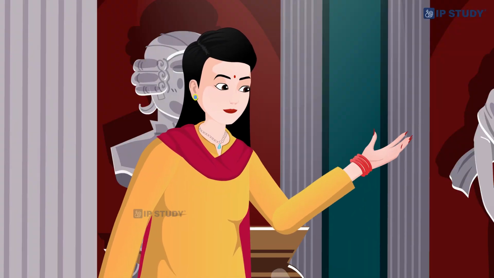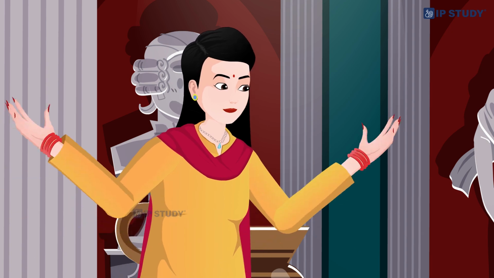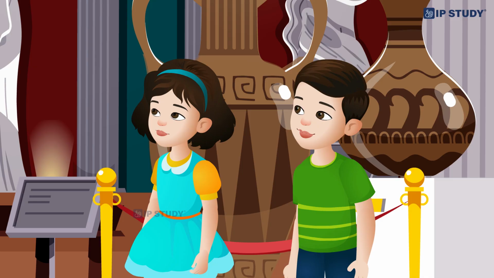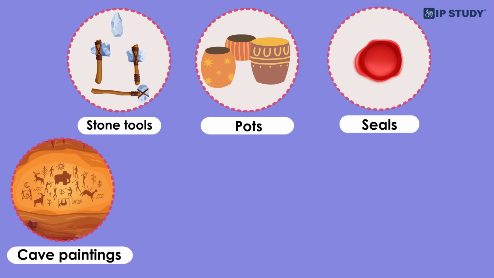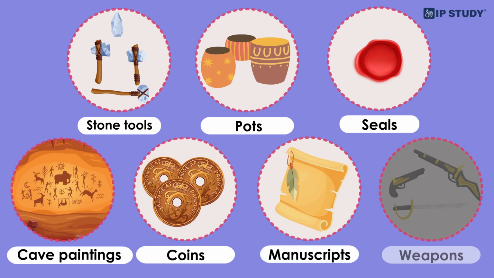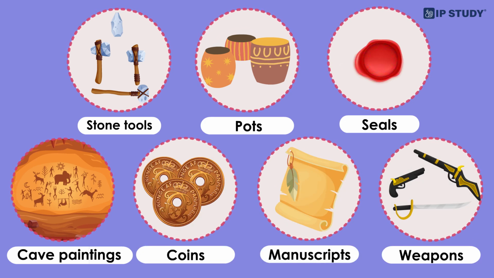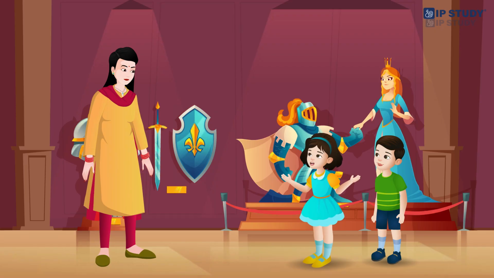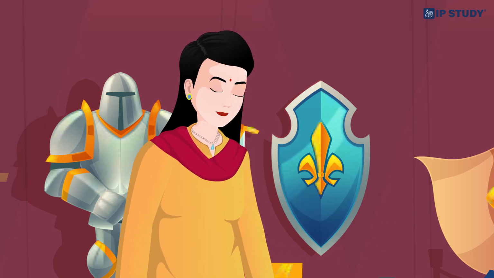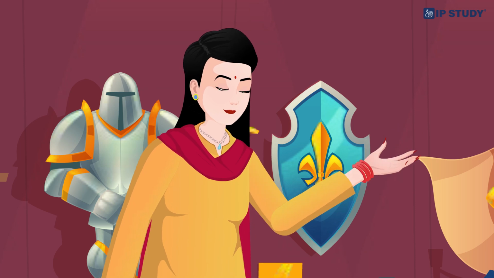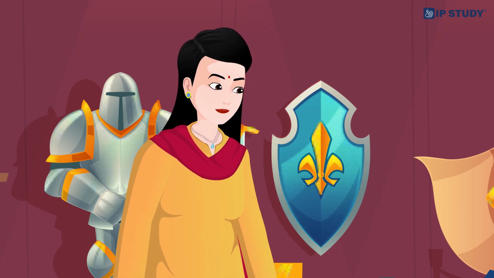Besides coins, there are many things that help us learn about the past. Like what? Stone tools, pots, seals, cave paintings, coins, manuscripts, weapons, and remains of buildings are some of the sources of history. So, all these things tell us about our past? Exactly. Historians use these pieces to put together the story of the past.